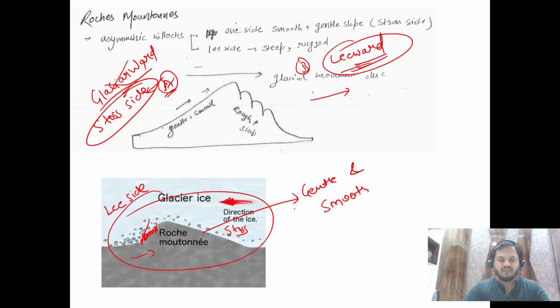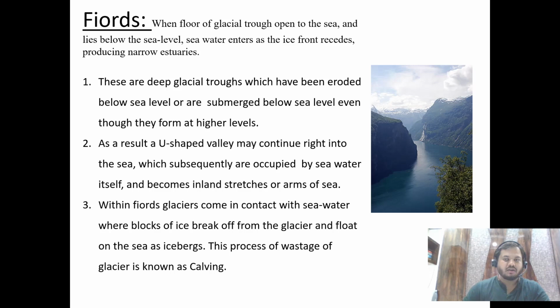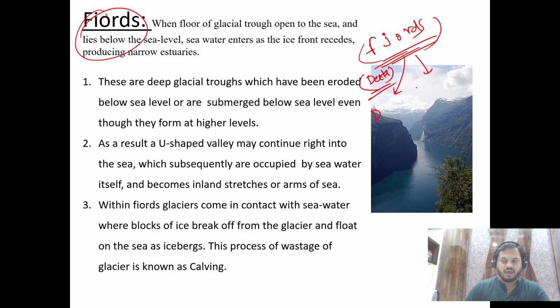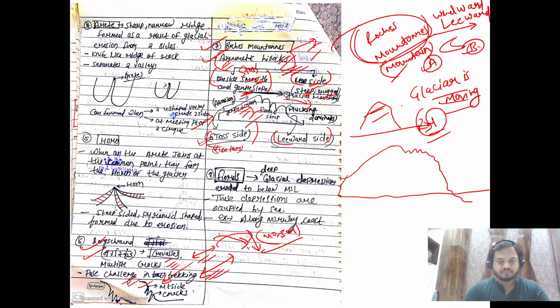And then the last landform we have is the fjords, right? So it is an important landform. At some places it is spelled as F-J-O-R-D-S. When you read about deltas, at some places they classify deltas as estuaries and fjords. All right. So in glacial areas, in areas of high latitude, this is present. Right. So what is a fjord?